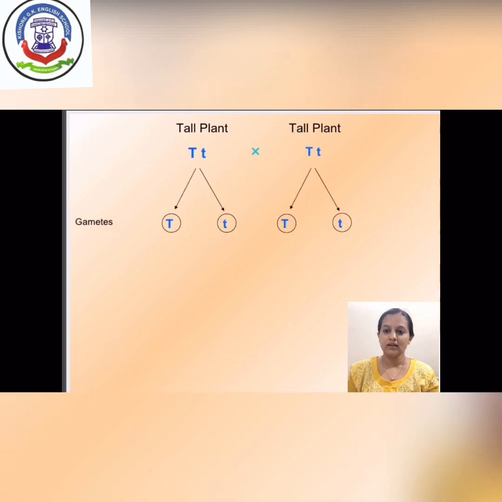Mendel did self-pollination between the F1 generation plants and he got the genotype capital T and small t in both male and female flowers. As a result, the gametes which are formed here are capital T and small t, and capital T and small t.